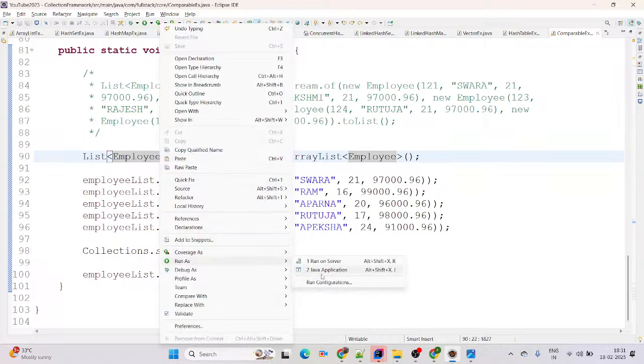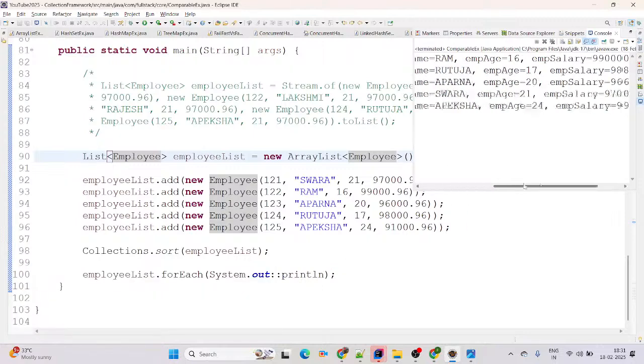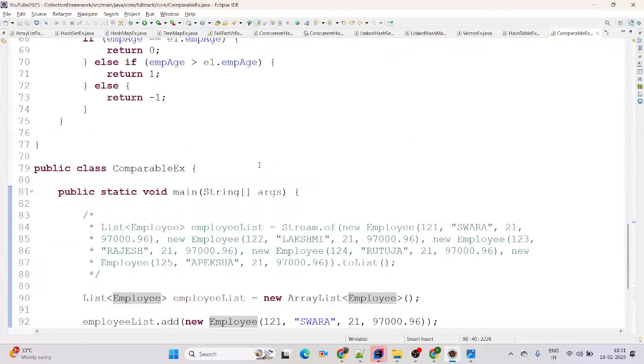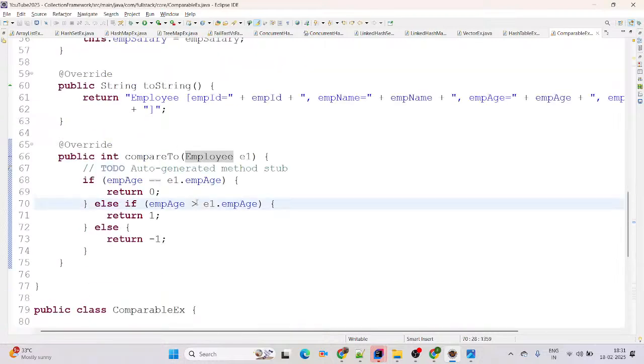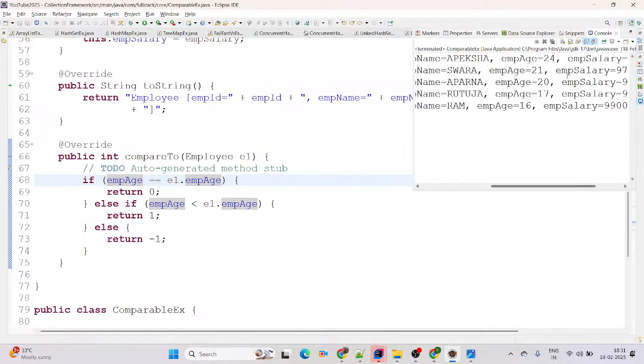We are just trying Run As Java Application here. See, here is the output. Perfect. And this is in ascending order: 16, 17, then 20, then 21, and then 24. If you want descending order, simply change your logic. Okay, now try again, it will sort in descending order. Now we come to the age. See, the age is 24, 21, 20, 17.